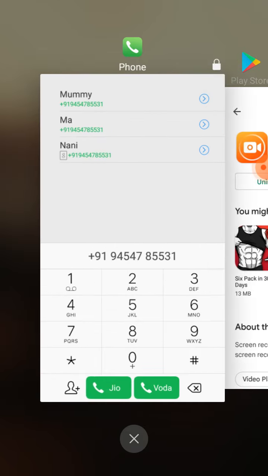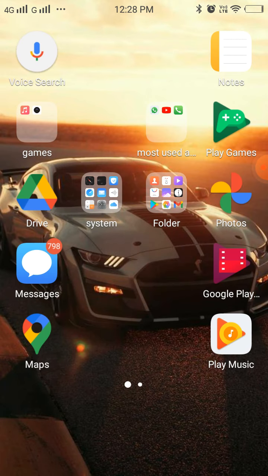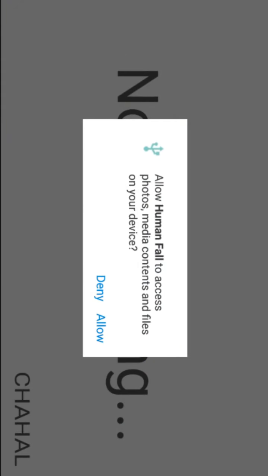Now just click over here, wait, do this, delete, and then delete that same thing. And then you have to clear everything from your device.